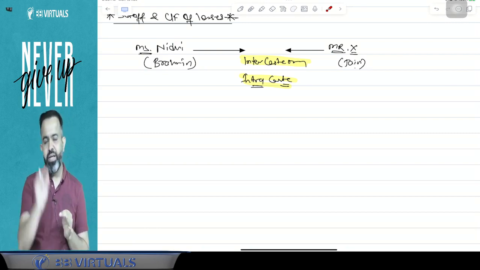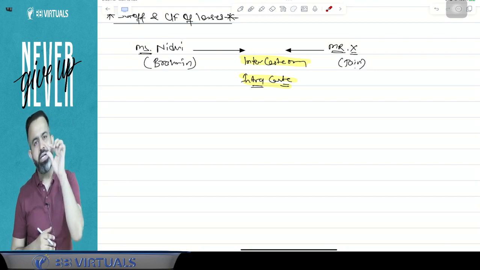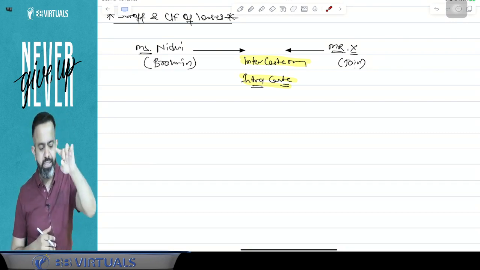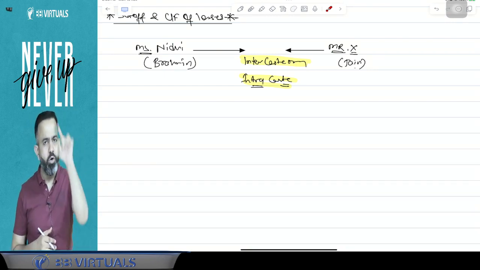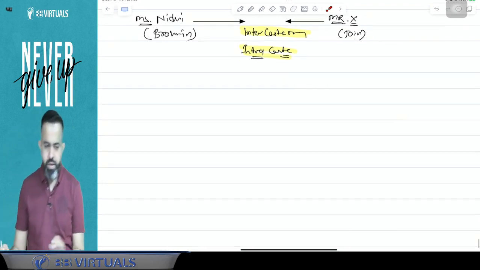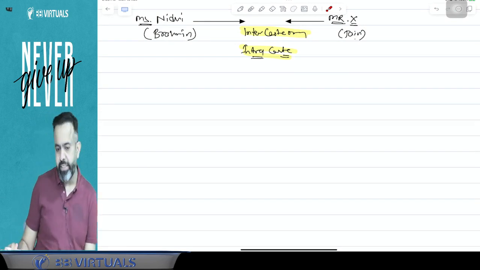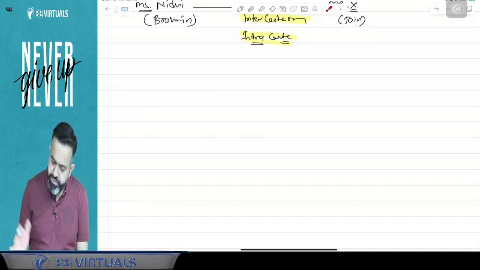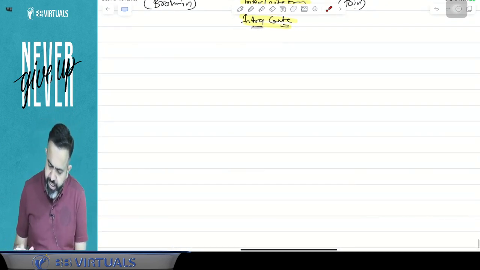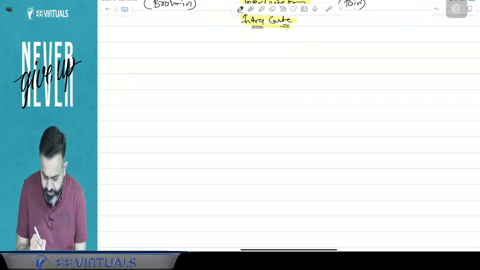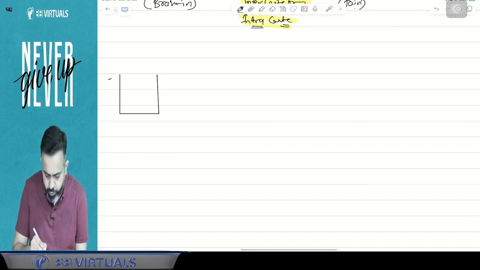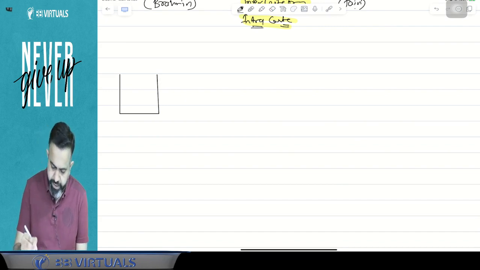Guys, just tell me, if house property losses are set up against salary income, is this adjustment an inter-head adjustment or intra-head adjustment? Tell me.